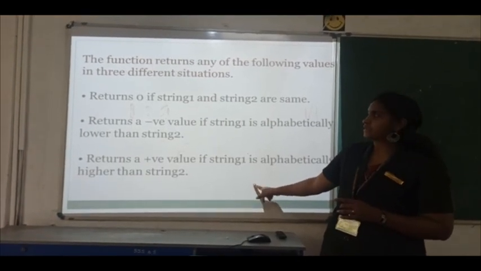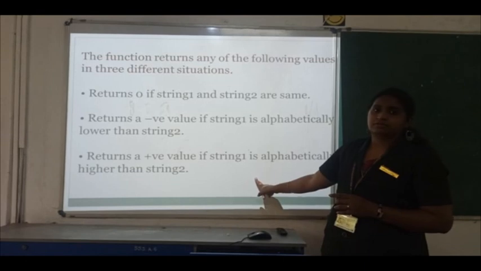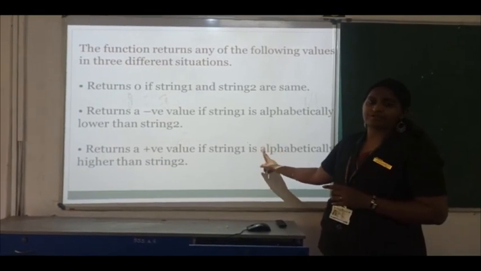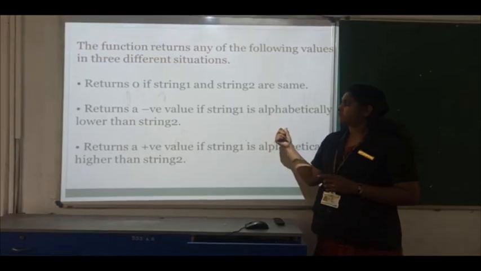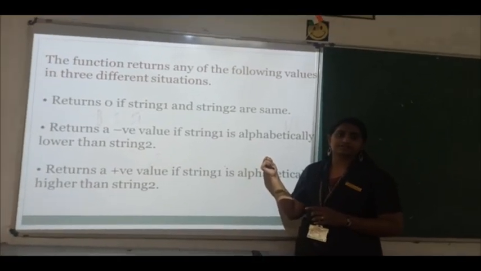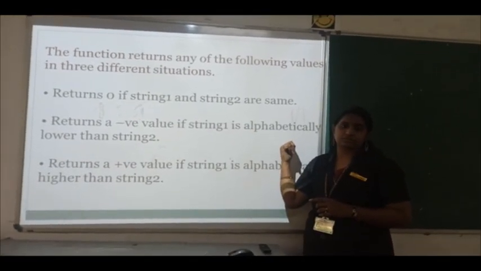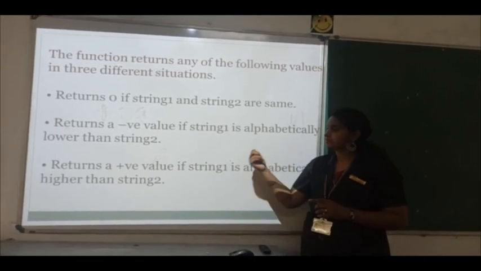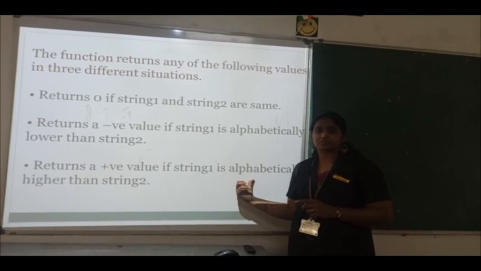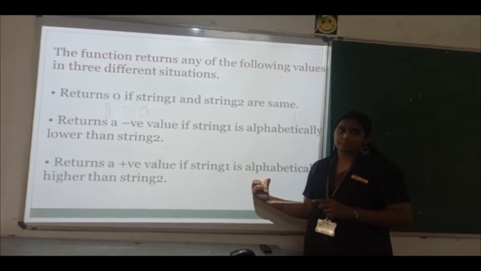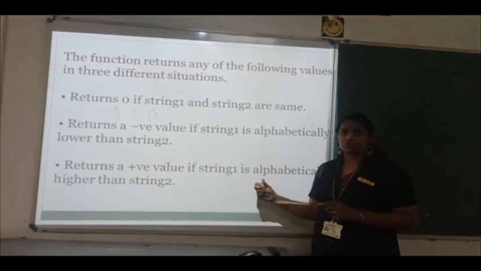Clear? So generally we have three values. This is an important question. If it is the same, it will return 0. If it is negative, string 1 is lower case. If it is positive, string 1 is capital letter. So be thorough with that.